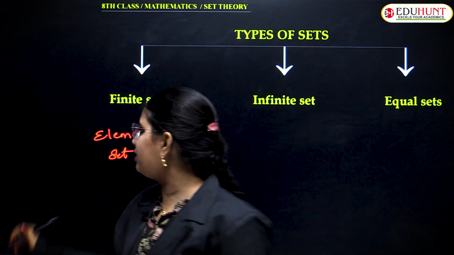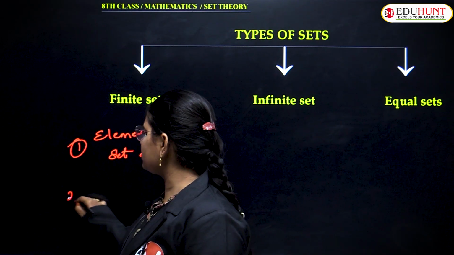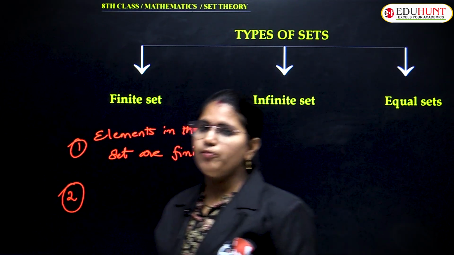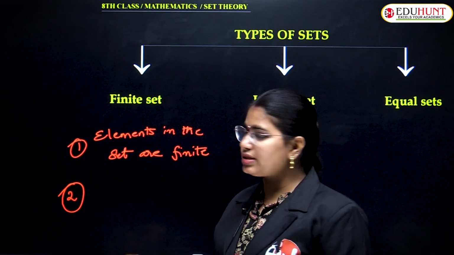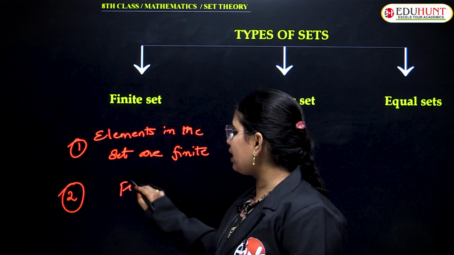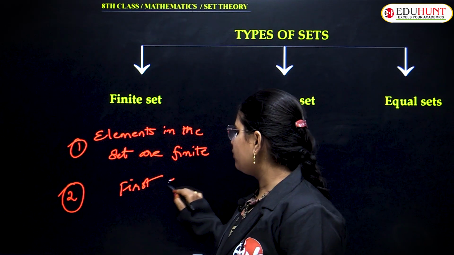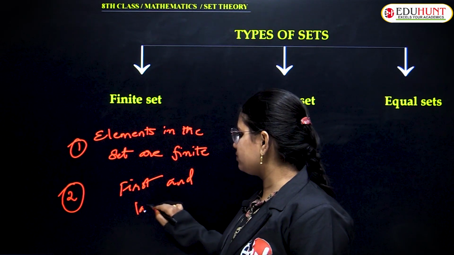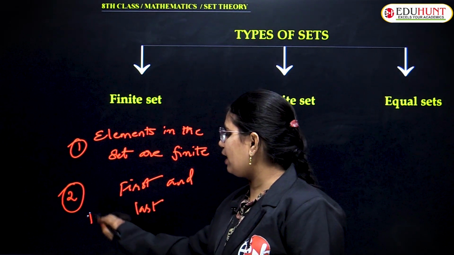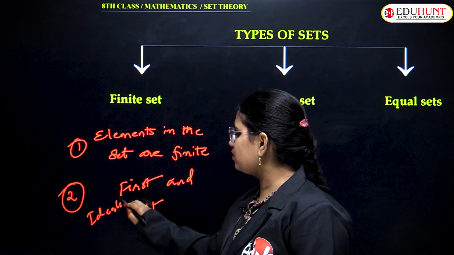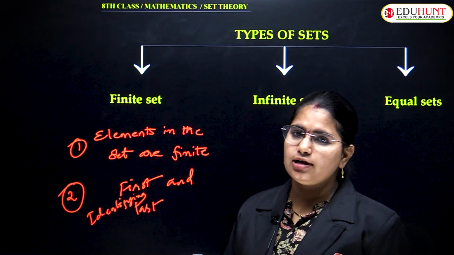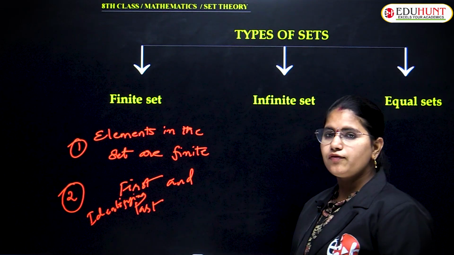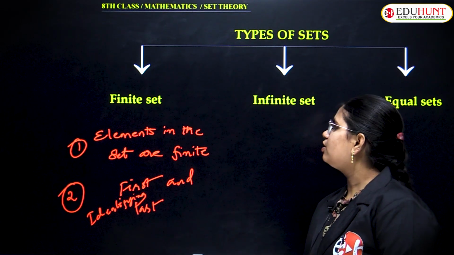Yes, in the finite set, this was my first point, and the second point is that you are able to identify the first and last element in the finite set, correct?